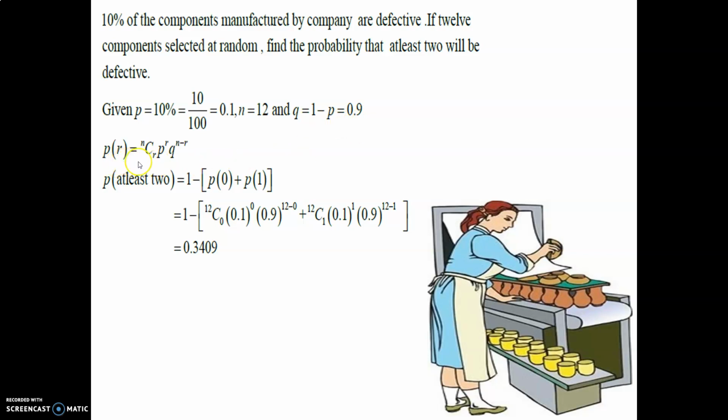P of r is equal to nCr, p raised to r, q raised to n minus r. P of at least 2 is 1 minus P of 0 plus P of 1.